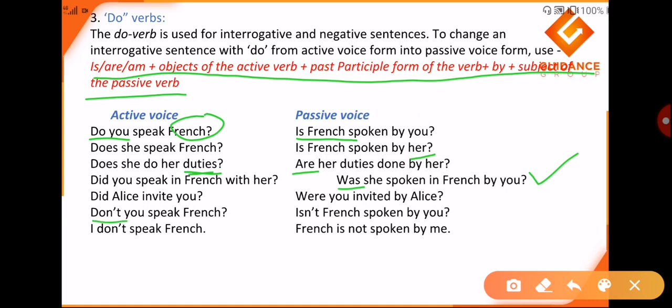Since don't started with a negative, even my passive voice starts with a negative form of the verb. If my active voice starts with a negative form of the verb, the passive also starts with a negative form. I don't speak French. French is not spoken by me. As I said earlier, in changing from active to passive, the object becomes the subject and the subject becomes the object, and vice versa. This is the only thing you need to remember. And the second thing is the tense in active voice and passive voice never changes. Now we move on to the next slide.